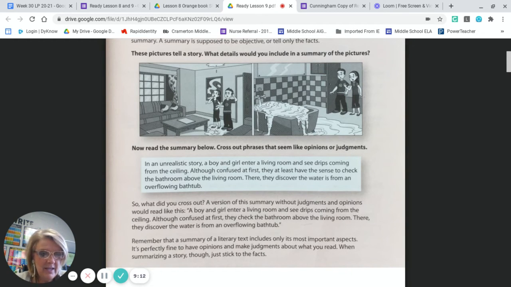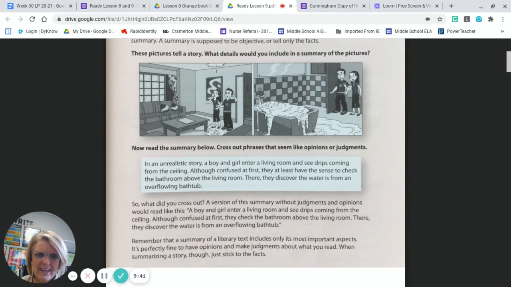it might sound something like this. In an unrealistic story, a boy and girl enter a living room and see drips coming from the ceiling. Although confused at first, they at least have the sense to check the bathroom above the living room. There they discover the water is from an overflowing bathtub. All right, now, remember, a summary is supposed to be free from opinion or judgments.